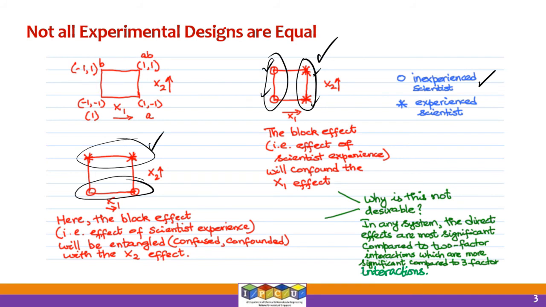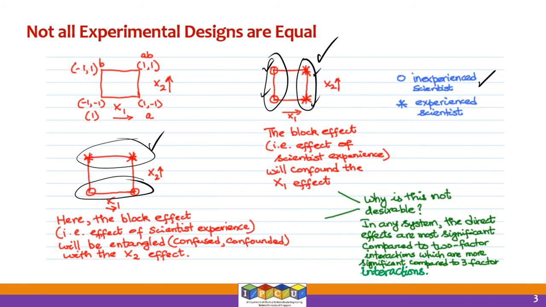So again, x1 low is assigned to the inexperienced scientist, and x1 high is assigned to the experienced scientist. Therefore, the skill level of the scientist will be confounded with the x1 effect.